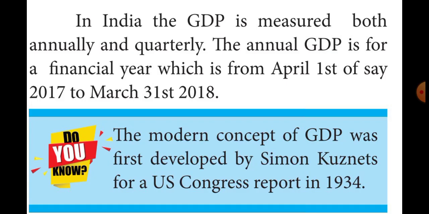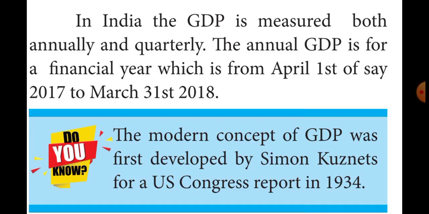Annually measuring means April to next year March, and quarterly they are measuring means April, May, June, the first quarter. The second quarter is July, August, September. Third quarter is October, November, December. Fourth quarter is January, February, March. Likewise, they are measuring the GDP.